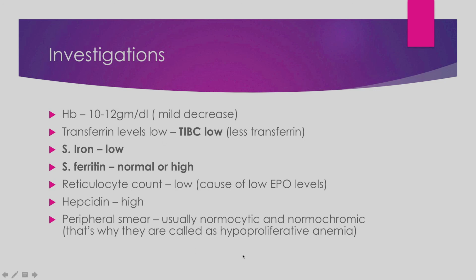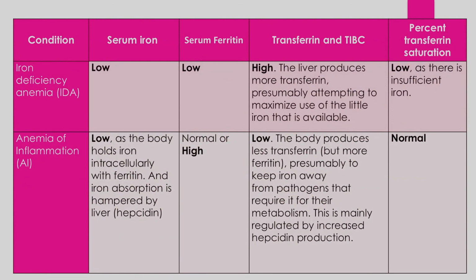Because the reticulocyte count is low, these are called hypoproliferative anemias. Hypo means less, proliferative means proliferation or the production of RBCs. So the reticulocyte count is less, and that is why they are called hypoproliferative anemias.